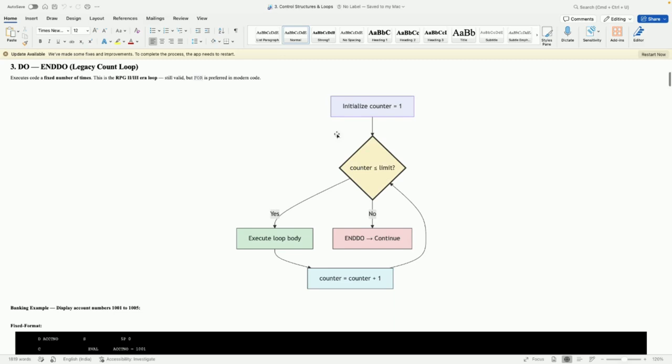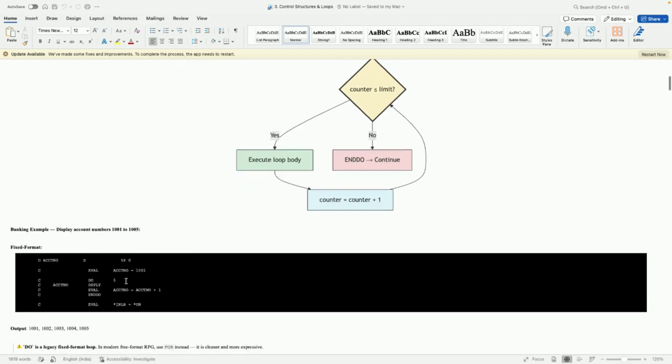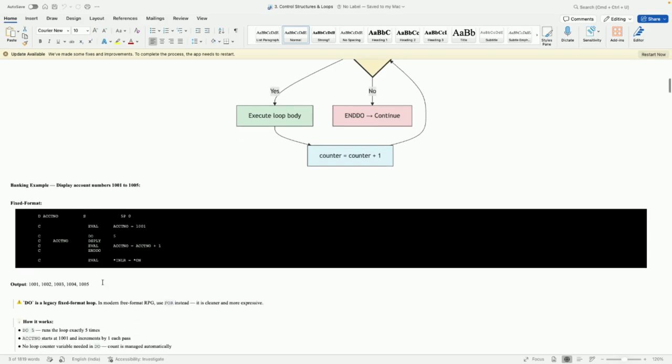The first count loop is the do and end do. In the simple diagram, first you declare one counter variable and assign its value to one. If the counter is less than or equal to the limit, then it continues. If you just mention do 5 times, it won't check anything; it executes the code 5 times. There is no condition it is checking. The requirement is simply that I want to execute this block of statements 5 times. In that case we use the do, and here there is no explicit condition.